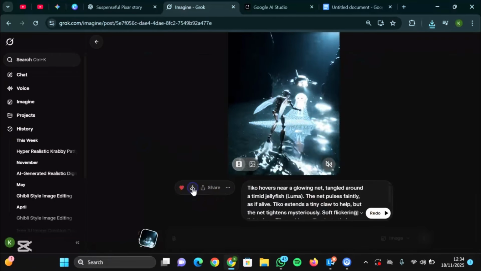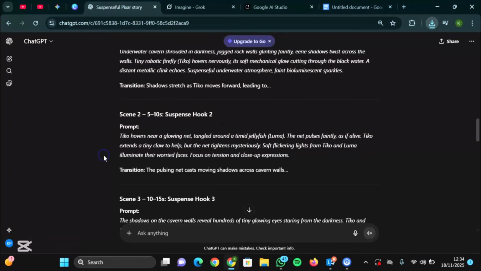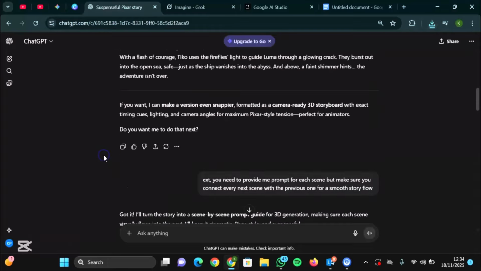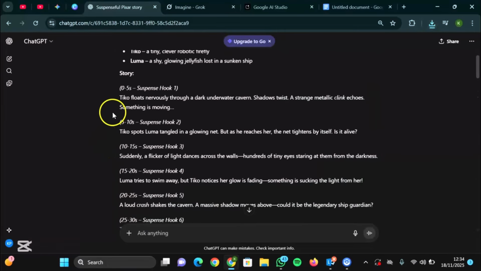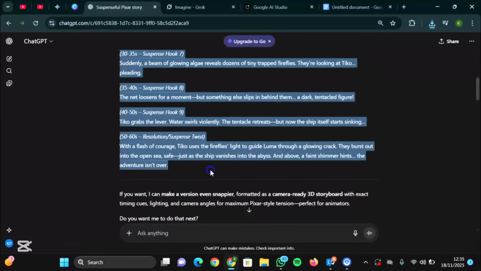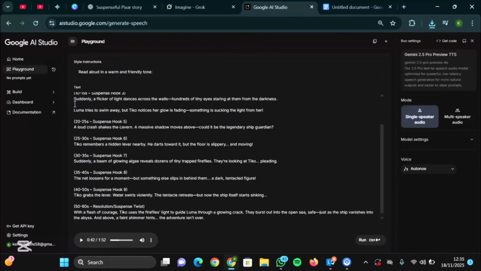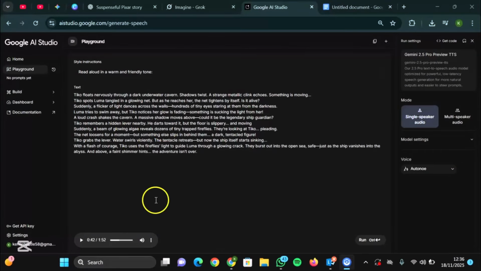So download it and then head on to Google AI, and this is where we're going to be generating our audio. Head back to ChatGPT and go up. Now the first script was generated, and this is the time we're going to use it. This is the story script. Okay, so copy it and take it to Google Studio, paste it. Now you need to remove all this suspense and stuff. Remove it. So I've edited the whole script.